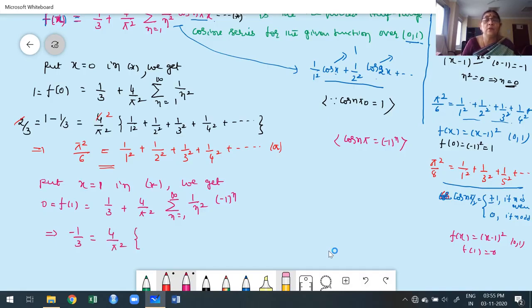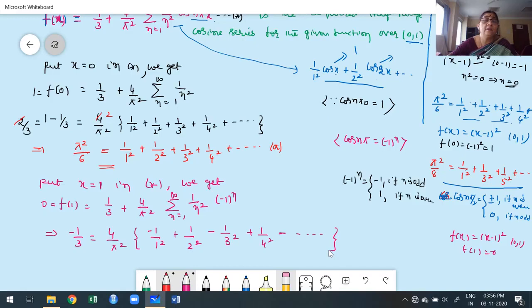Once you put n is equal to 1, what happened? Minus 1 by 1 square. Put n is equal to 2, minus 1 whole square is plus 1 by 2 square. Put n is equal to 3. Whenever you have odd value, we get minus 1 to the power of n. You already know that. Minus 1 to the power of n is minus 1 if n is odd, plus 1 if n is even. Now, this is nothing but minus 1 by 3 square plus 1 by 4 square minus etc.